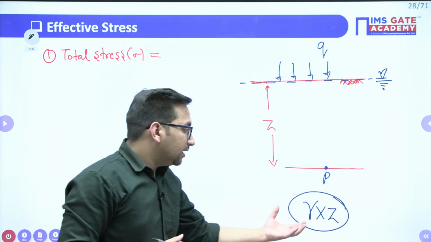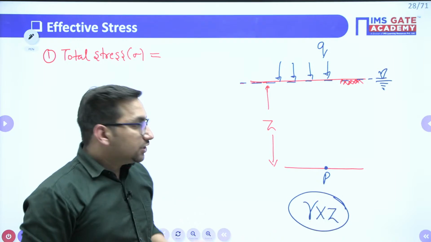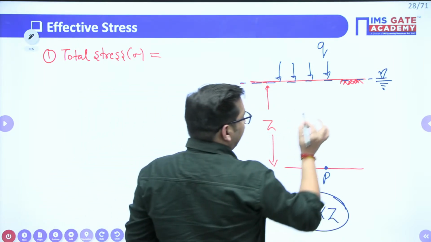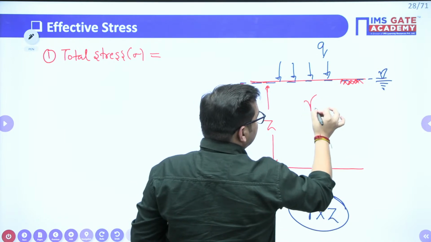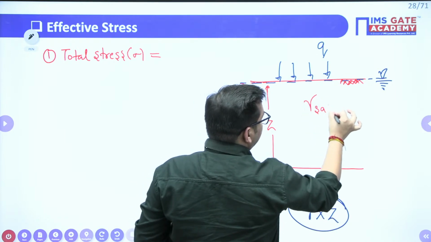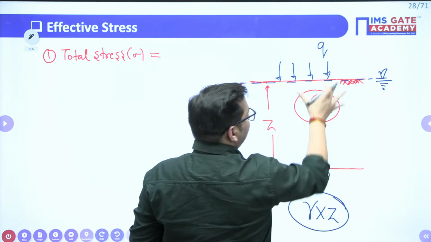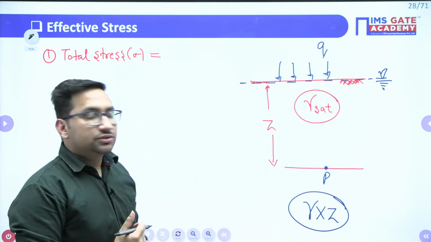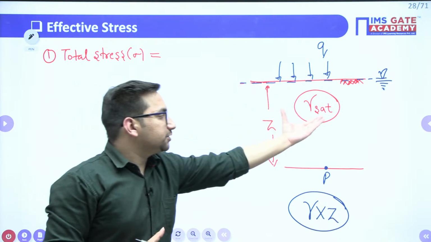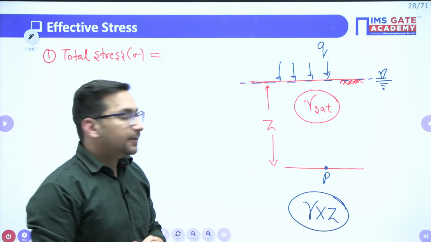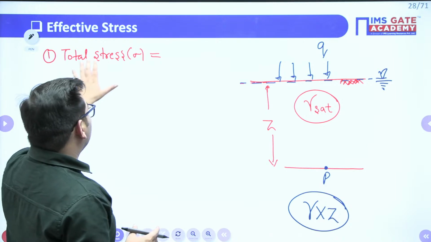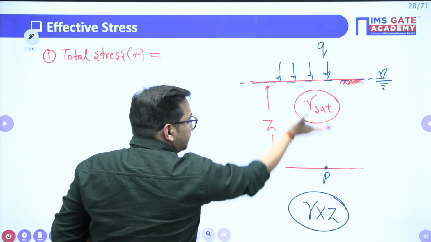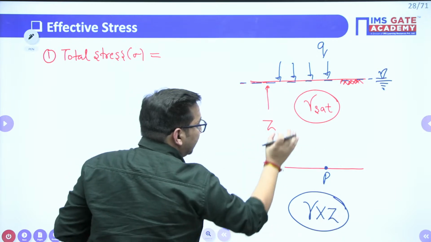Gamma of material multiplied by depth of that material. So if I say this is the particular soil having unit weight, having gamma value as gamma saturated, as this particular soil will be saturated, at complete soil will be below water content, below your water table, right? So this particular soil, it is your saturated soil, right? So if I have to calculate the total stress, one is the stress due to this particular weight of soil.